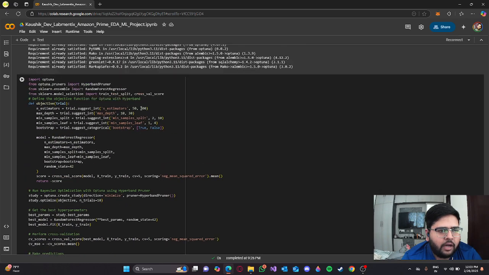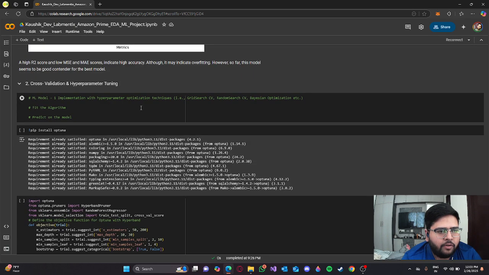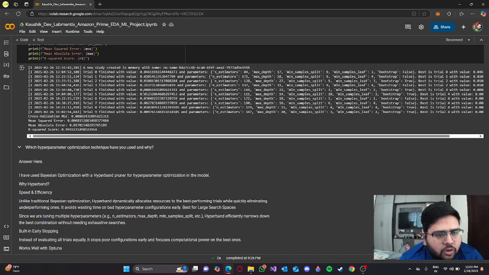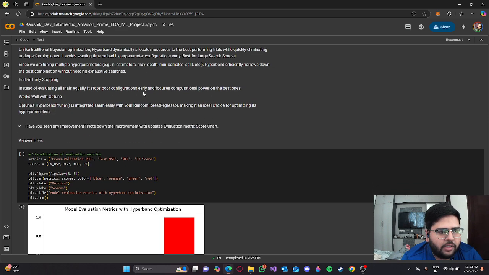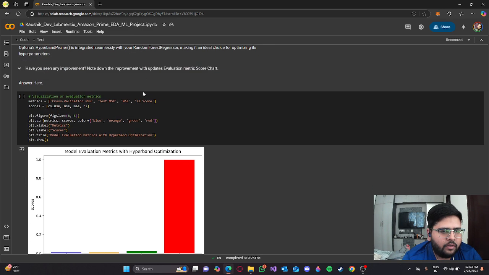After that, I've done hyperparameter optimization with the Hyperband pruner. I've used Hyperband optimization because of its speed and efficiency, built-in early stopping, and it works well with Optuna, which is another library in the Python programming language for machine learning.